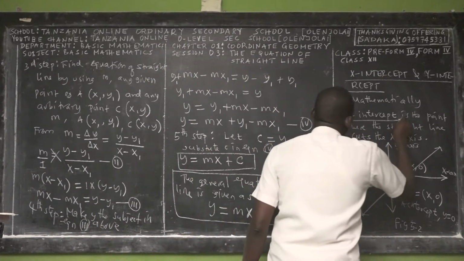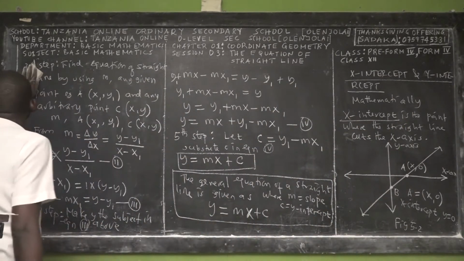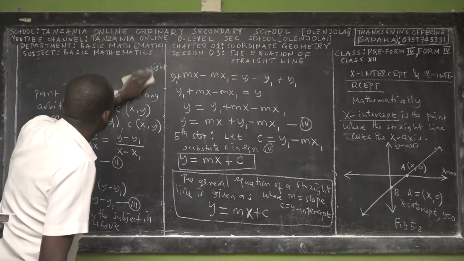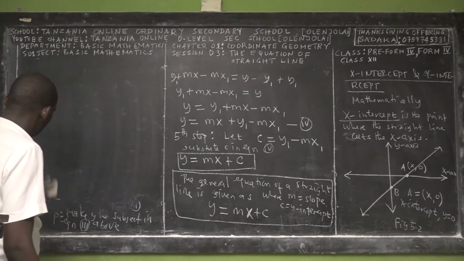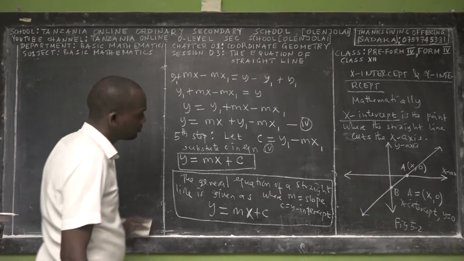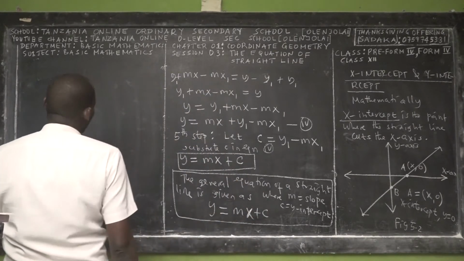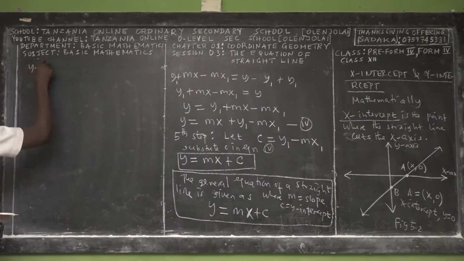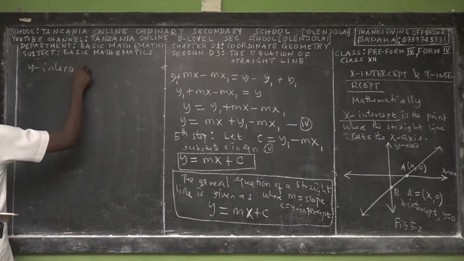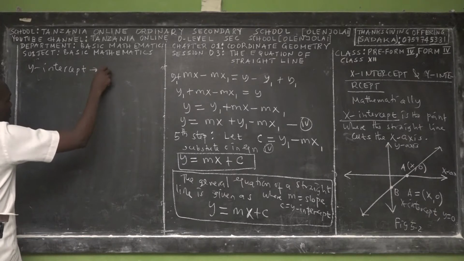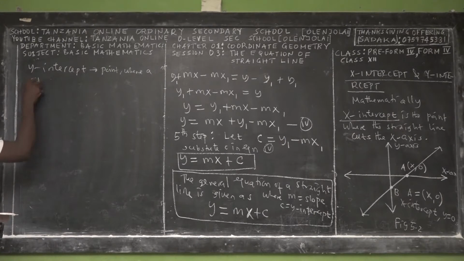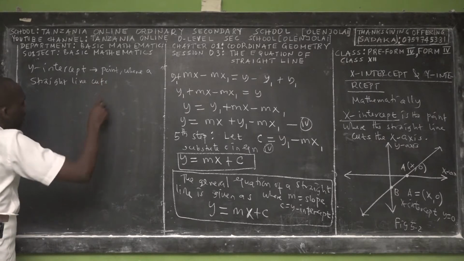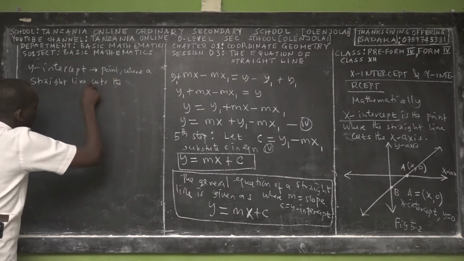You have to be familiar with this concept as a Form 4 student. Again, we have to deal with the y-intercept. Simply, the y-intercept is the point where a straight line cuts the y-axis.